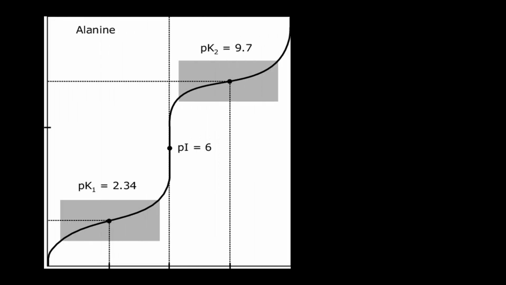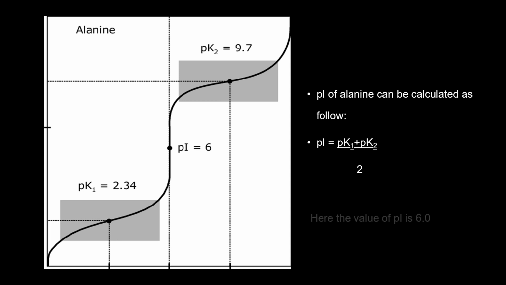Here is the graph of alanine. The graph is plotted between pH and the NaOH concentration. Here you can see the pK1 and pK2 values of alanine. With the pK values, you can find the pI value of alanine. For calculation of pI, you need to calculate pK1 plus pK2 divided by 2. You will get the pI value of any amino acid. Here we have a value of 6.0 for alanine.